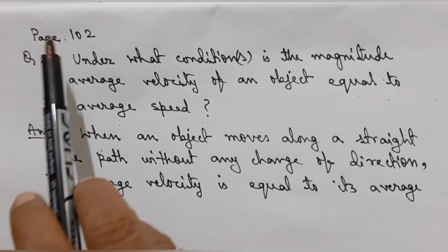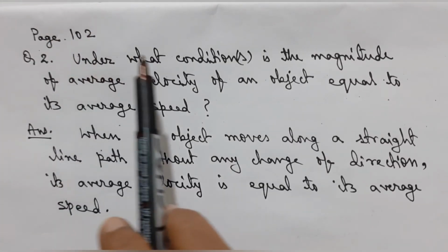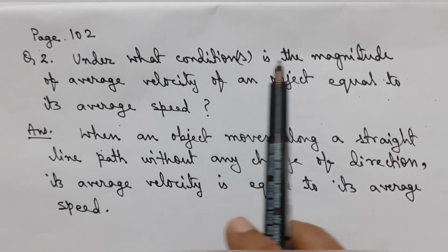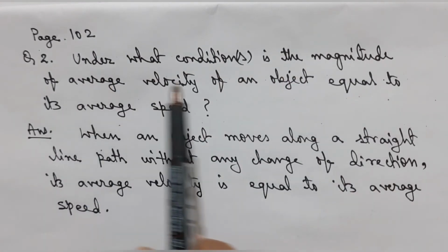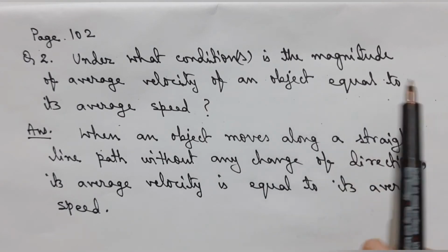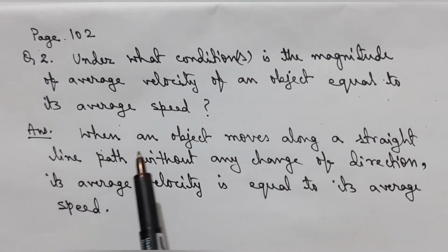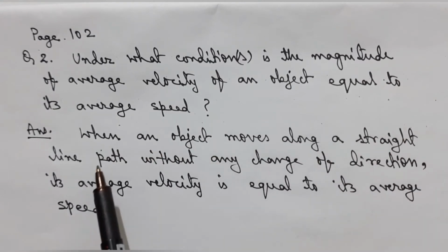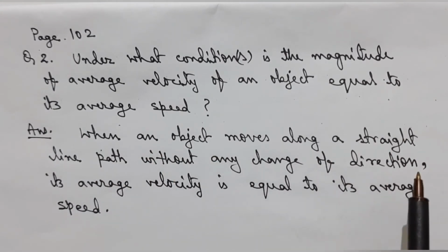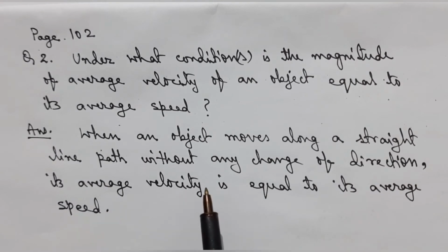Question number 2, page 102. Under what condition or conditions is the magnitude of average velocity of an object equal to its average speed? The answer is, when an object moves along a straight line path without any change of direction, its average velocity is equal to its average speed.